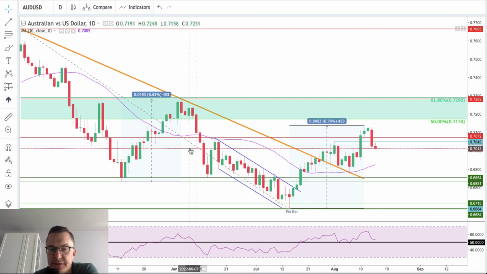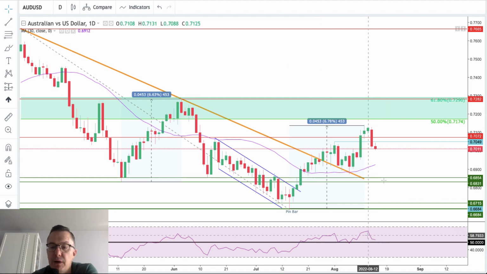If we consider the fact that this is a correction to the upside, this is almost the same in terms of range correction to the upside. Well, we might assume that there is no overbalance and we should continue the downtrend. All right, we are below the 50% Fibonacci retracement, below 61% Fibonacci retracement. However, we are above the trend line, above the 30-day moving average. What do we do now?